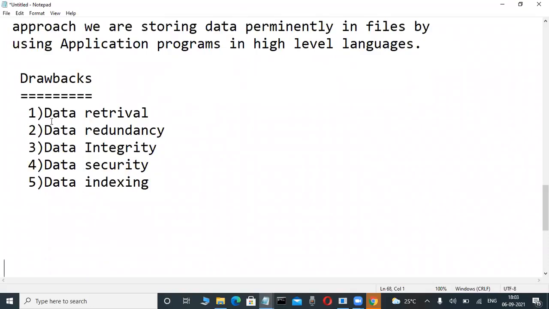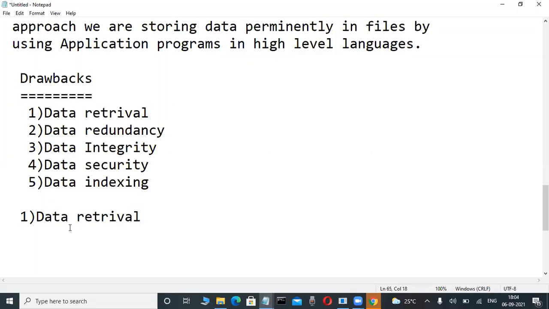At least today I'm telling one drawback, because you are first-time newcomers. Okay, a small demo in class. Now the first one, write it. What are the drawbacks of the flat file approach, meaning without databases? Data retrieval, data redundancy, data integrity, data security, data indexing. Now the first one at least today, write it: data retrieval. This is very easily understandable.